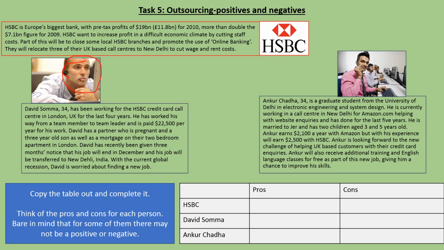Okay, so by closing their UK call centres and moving to New Delhi, they will cut down their rent costs, because those massive call centre offices will probably cost a lot of money to rent, and then they'll cut their wages as well, because in New Delhi they don't have the same laws that we have in the UK in terms of like minimum wages and things like that. So they'll be paying people in the UK a lot more than they would be if they were in New Delhi. So we've got pros for HSBC.